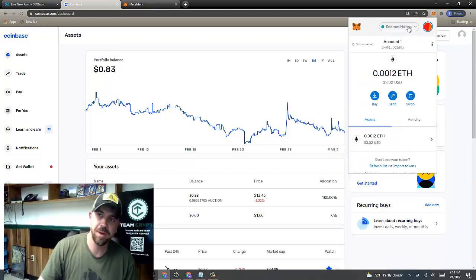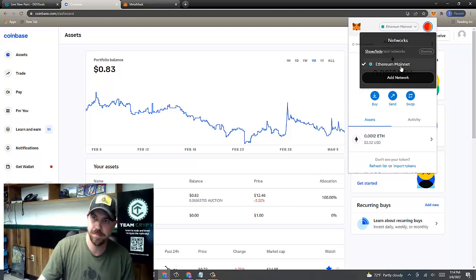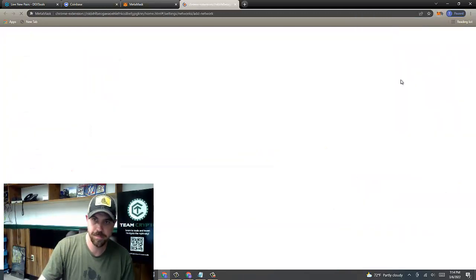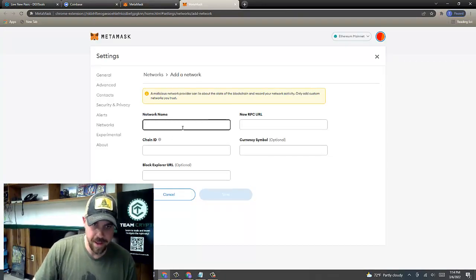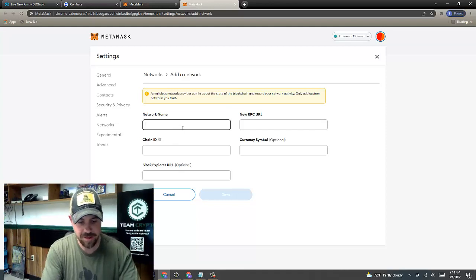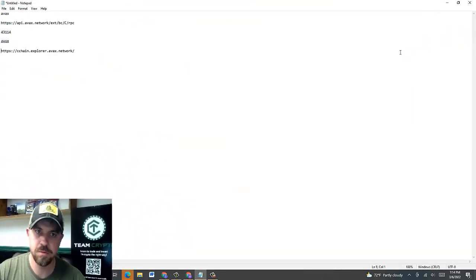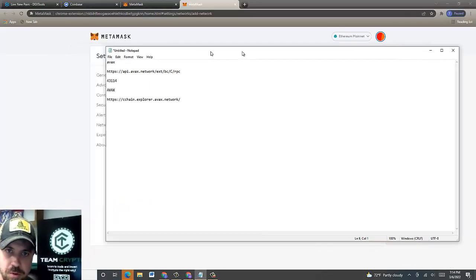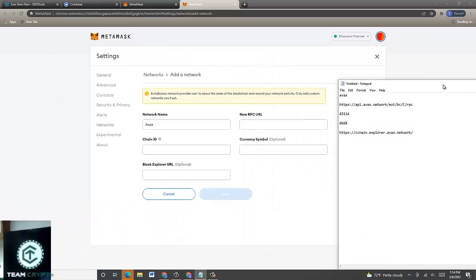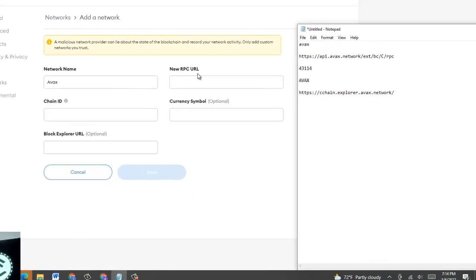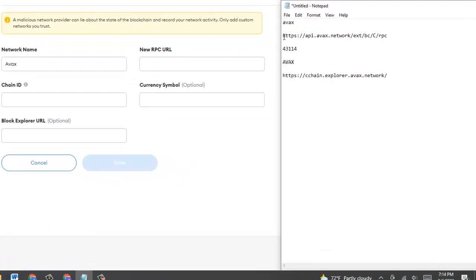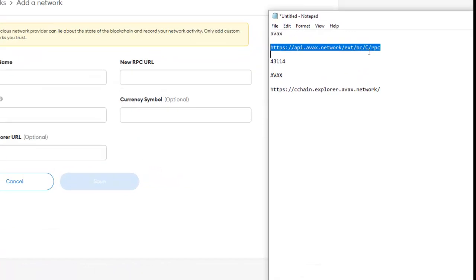Then I'm going to click up here at the Ethereum mainnet, and I'm going to add network. And the network name is AVAX. And I got a little cheat code here that I'm going to use. Sorry, let me put this over here. Now the new RPC URL, I'm just going to copy and paste this right here.